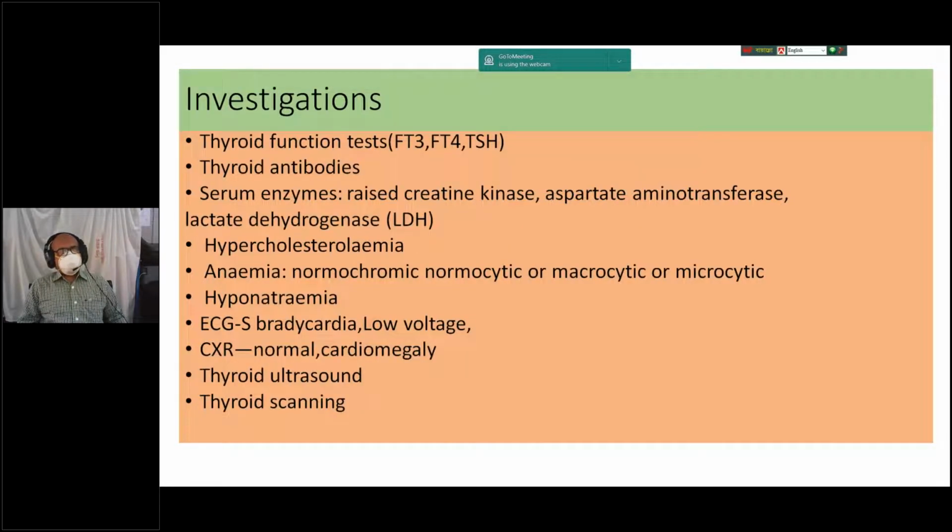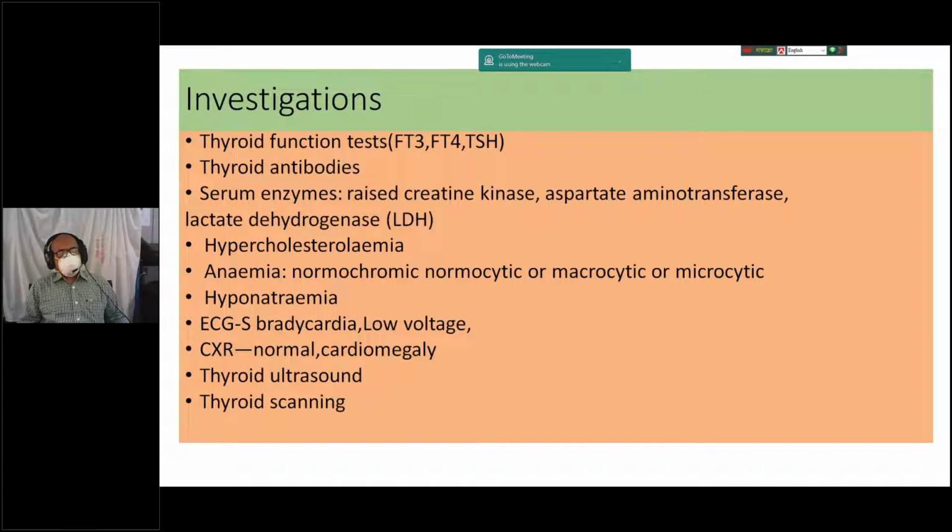What are the investigations? The commonest investigations of hypothyroidism or thyroid disorder. First of all, number one is thyroid function test that includes free thyroid hormone, free T3, free T4, and TSH. This is the commonest investigation. What are the findings you will get in case of hypothyroidism? Thyroid stimulating hormone will be raised and free T3, T4 will be reduced, and thyroid antibodies may be positive.